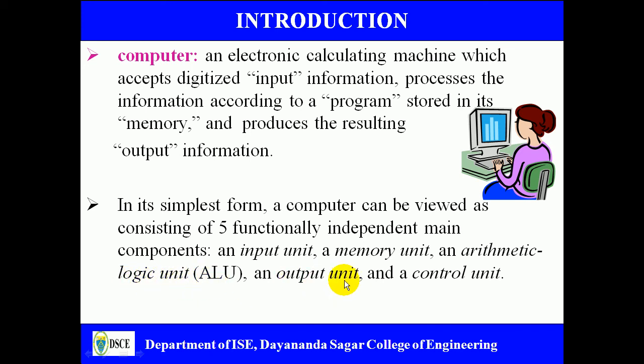An output unit, where the result is sent so that the user can easily understand the results according to the program inputted by the user. And another important part is the control unit, which controls all the other units of a computer.